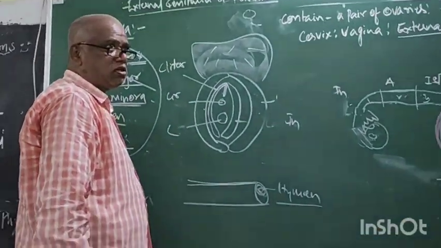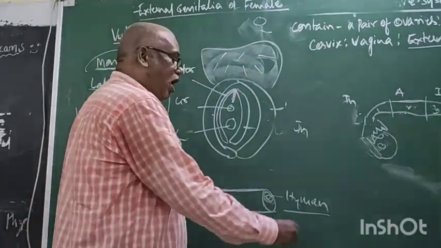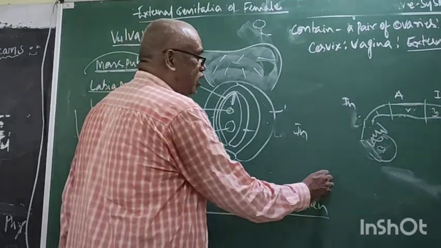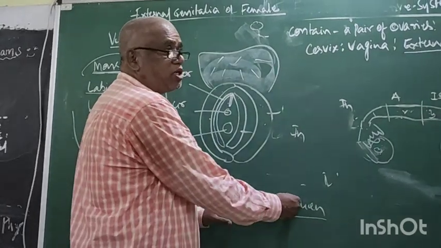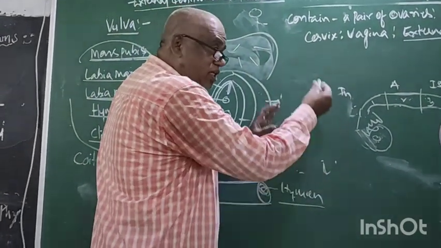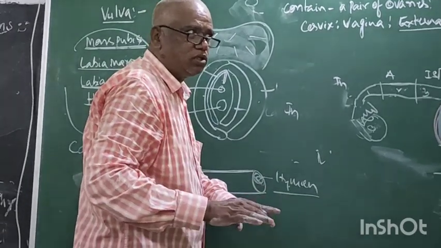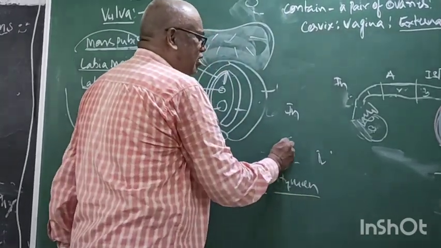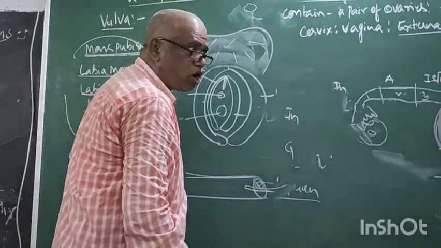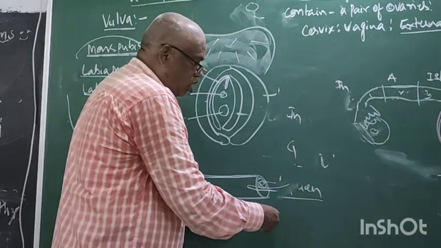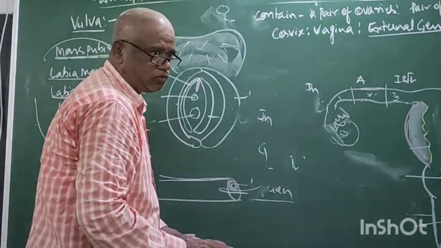In olden days, the presence of hymen was an indicator of virginity, but not nowadays. But in general, at first coitus, that means first intercourse, during the introduction of the penis, the hymen will be ruptured. It is general.